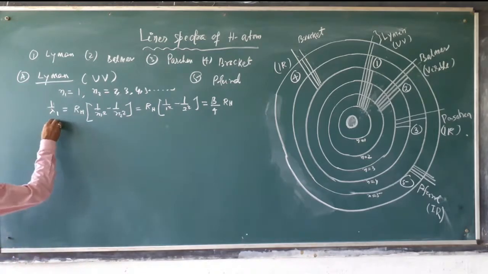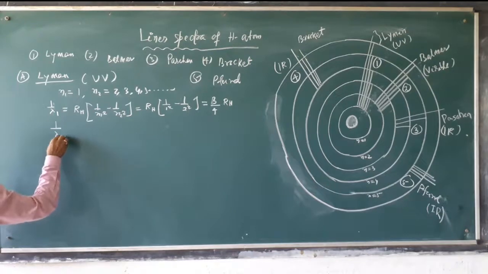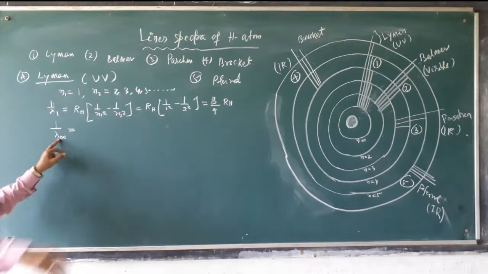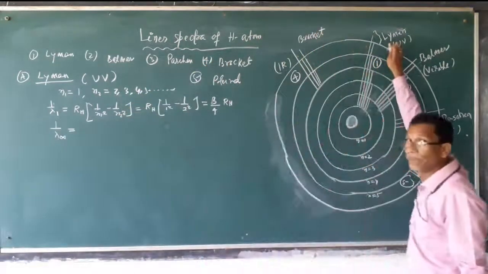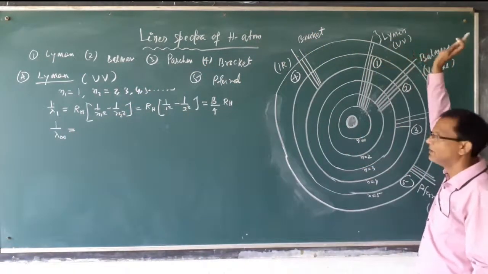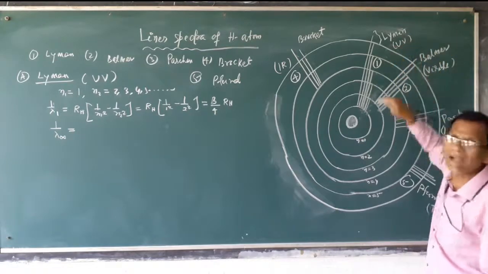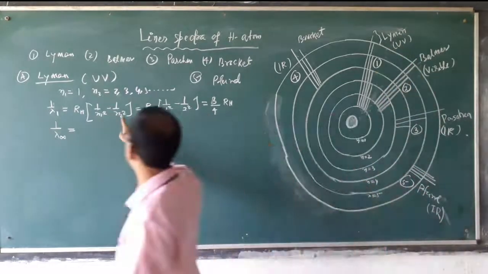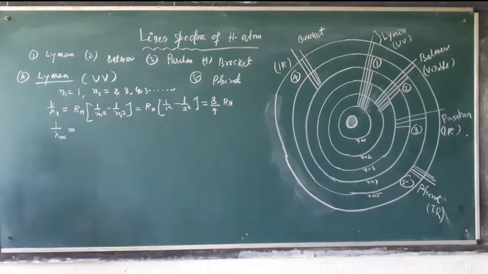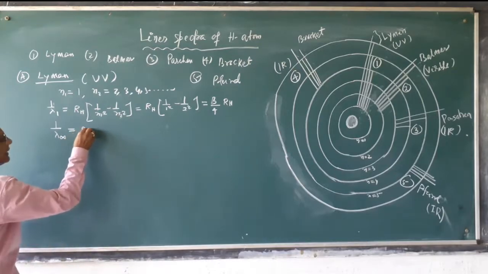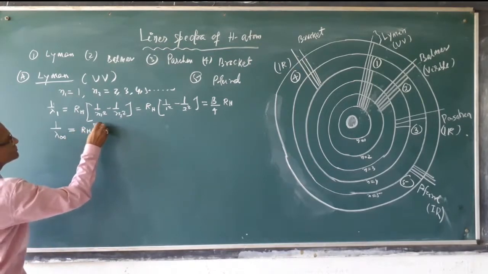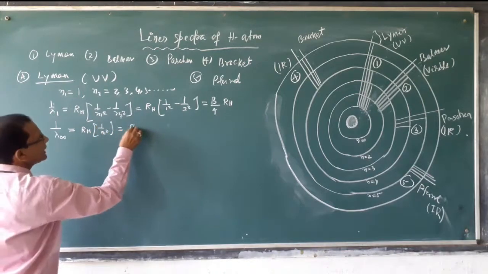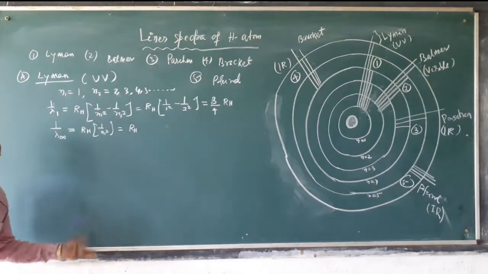Now, 1 by lambda infinity. What is the meaning of infinity? It means the electron is coming from infinity to the first shell. Then the second term will be 0, so only RH into 1 by 1 square remains, and 1 square is 1.